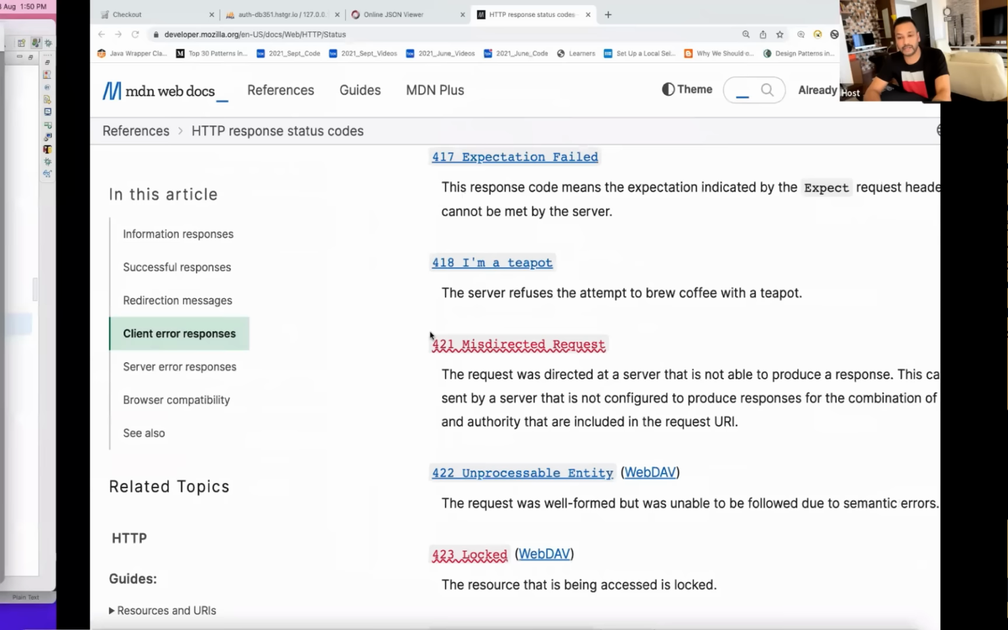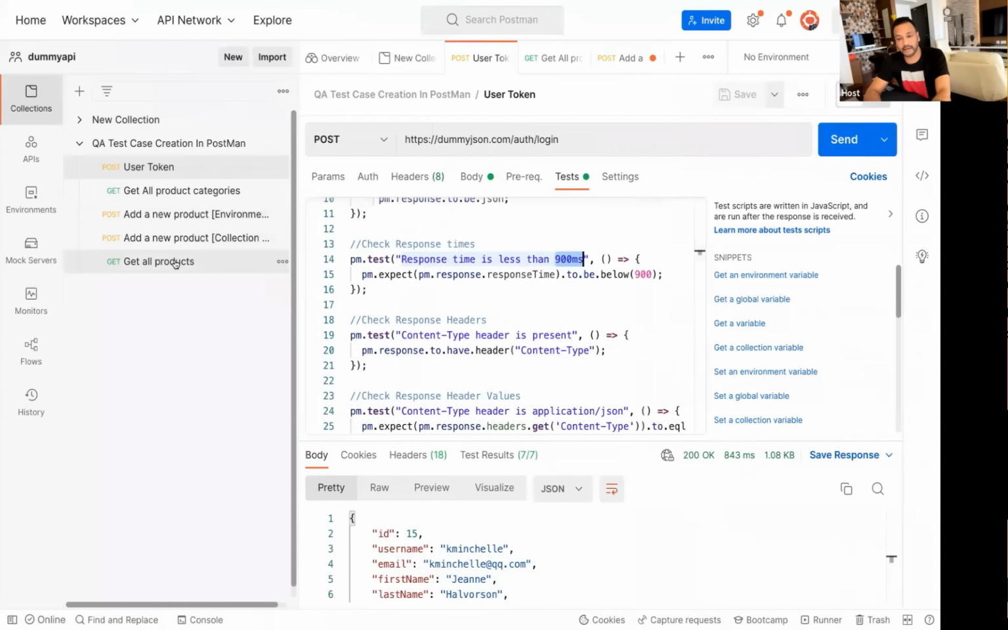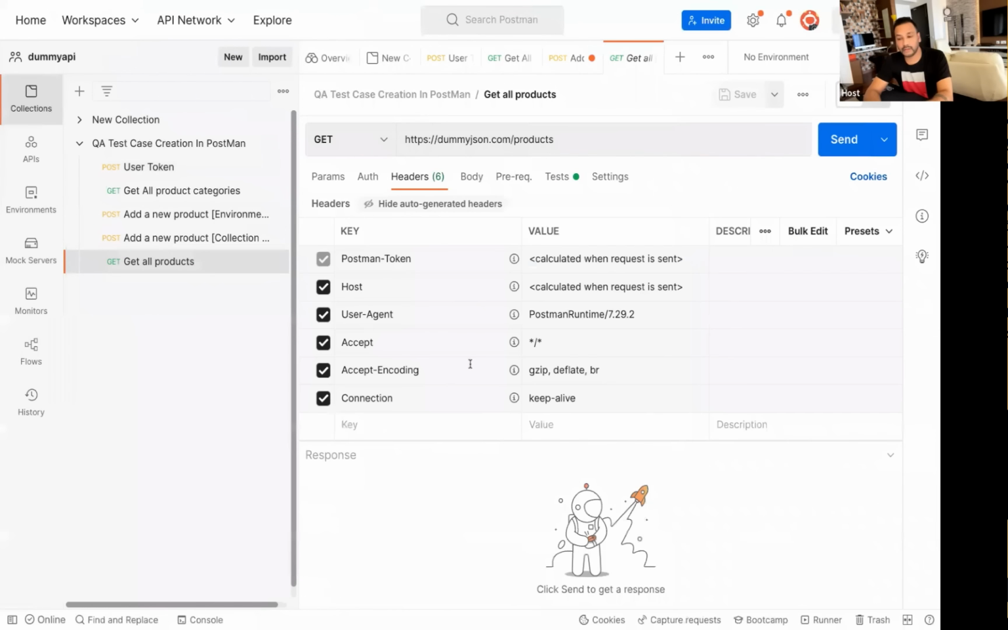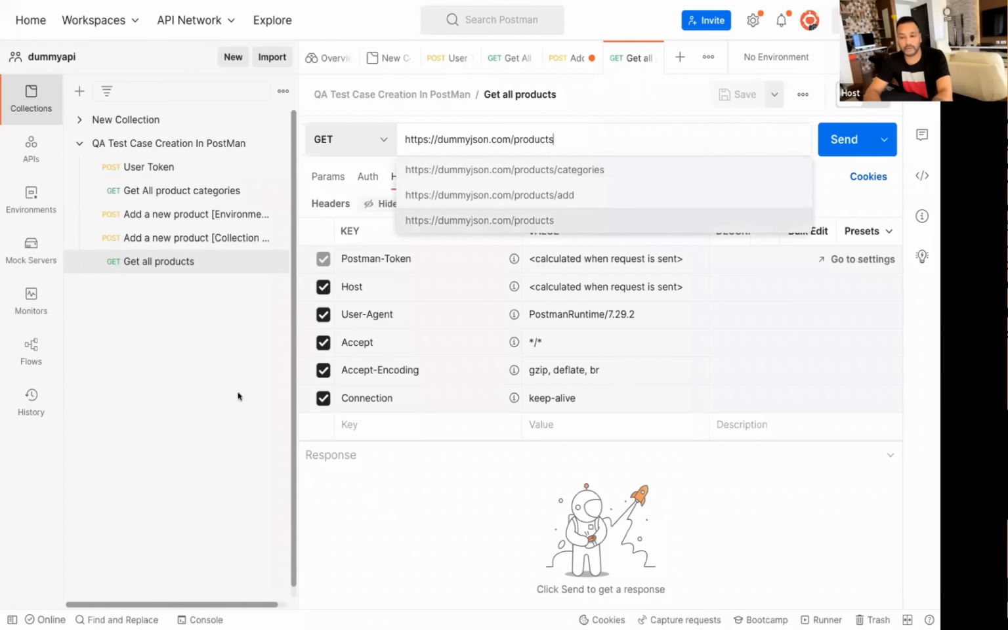For example, I'll show you an example. Let's see, I really want to get all the products. So here I can write one query parameter also. I can pass a question mark, product name equal to, let's say, MacBook. Then you should be able to get the right information about that.